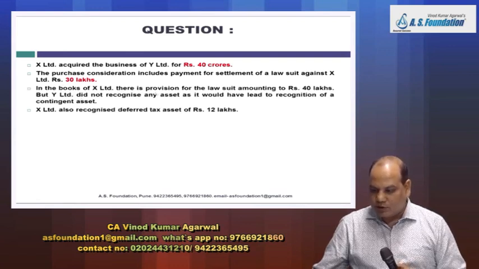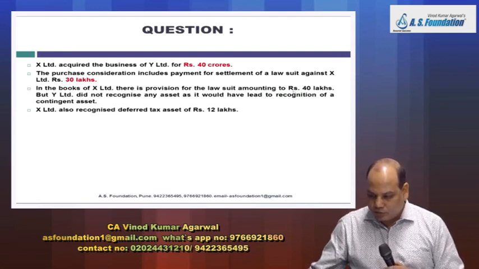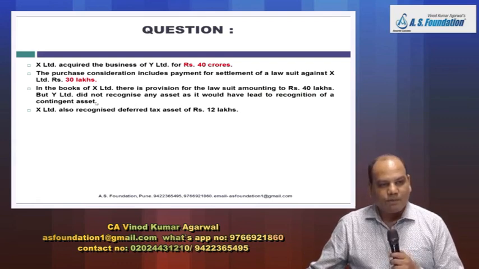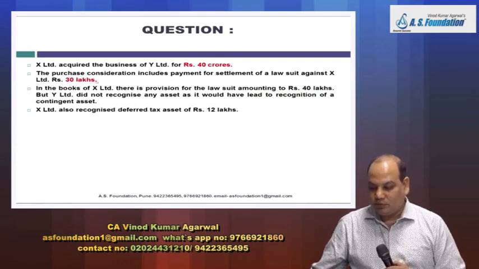In the books of X Limited, there is a provision for lawsuit amounting to rupees 40 lakh, but Y did not recognize any asset as it would have led to the recognition of a contingent asset. One party has recognized the liability, the other party has not, because it may amount to recognition of contingent asset.